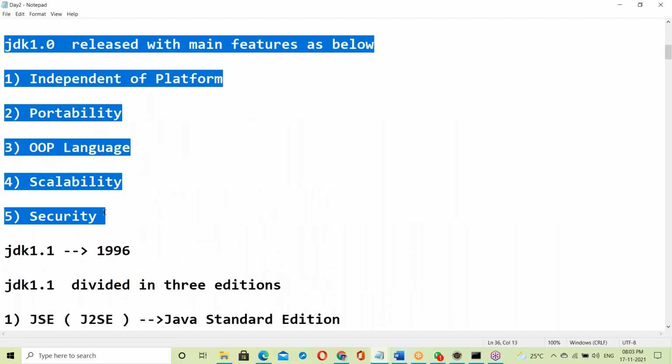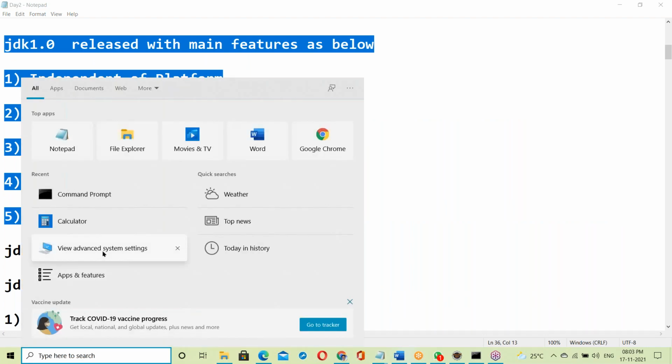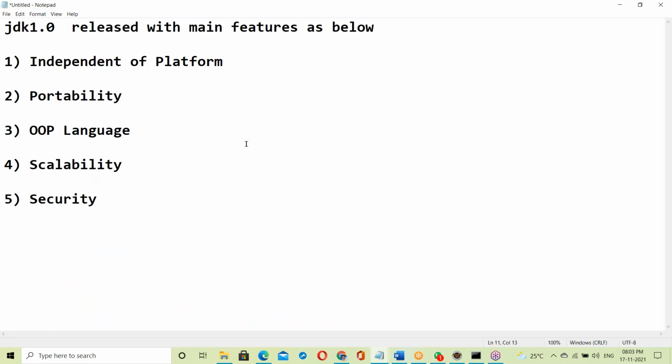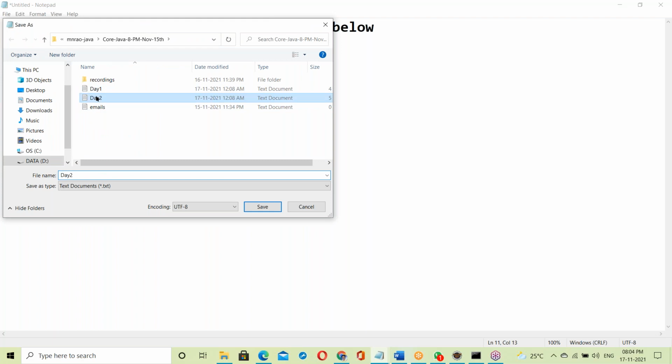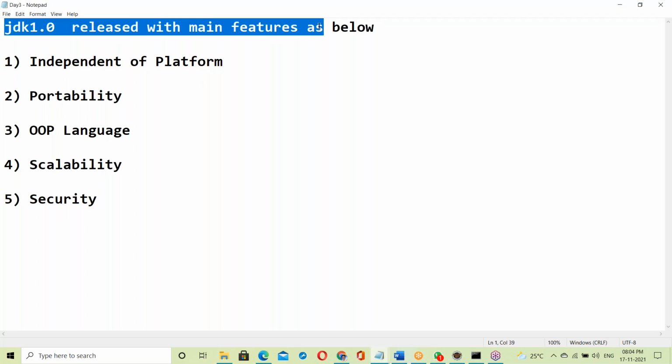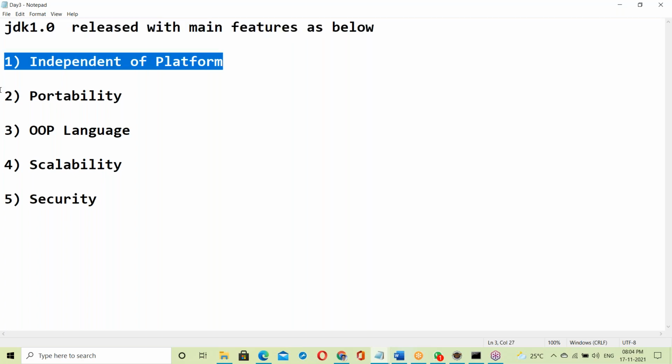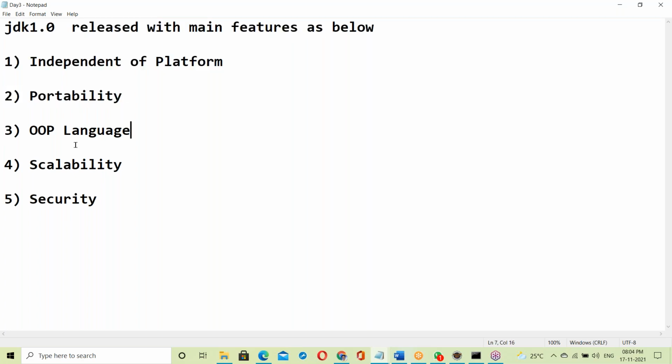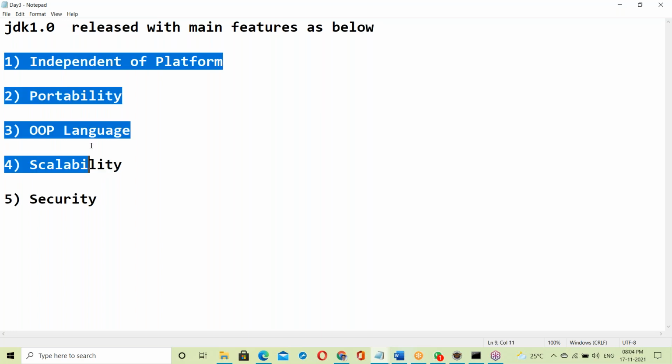JDK 1.0, the first version of Java, was released with main features like independent platform, portability, object-oriented language, scalability, and security. These are the main features of Java.